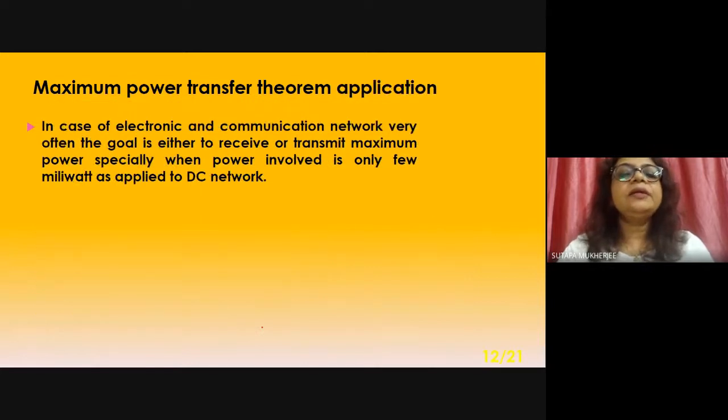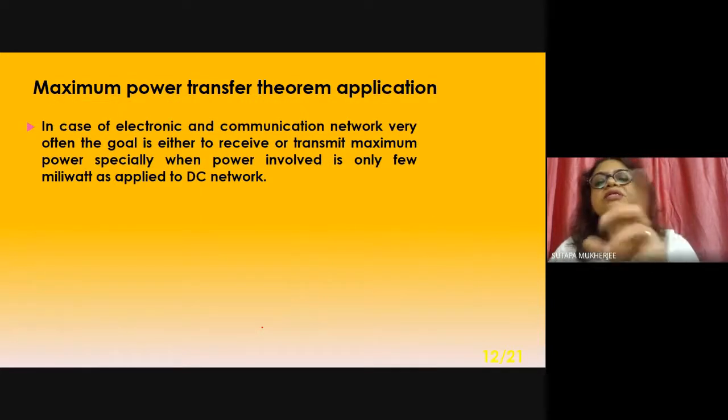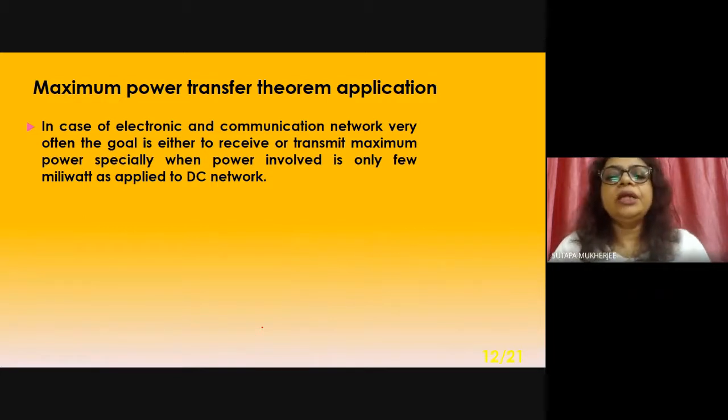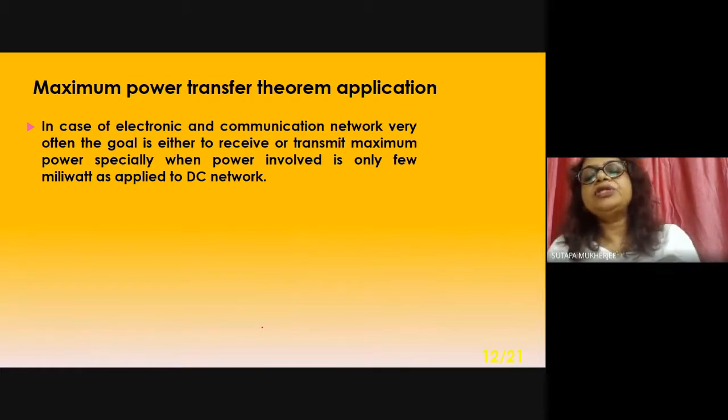Go to the next slide. What is the application of this theorem? In case of electronic and communication networks, very often the goal is either to receive or transmit maximum power, especially when the power involved is only a few milliwatts, as applied to DC networks. So mind it, this is the application of the maximum power transfer theorem.